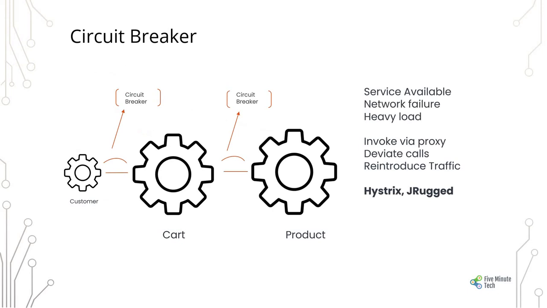Next we have circuit breakers. In certain cases we get services not responding. In those cases the circuit breaker comes into the picture, where service non-availability or network failure due to heavy load is taken care of. We invoke it via a proxy, we deviate the call through the circuit breaker, and when things start coming back on track, we reintroduce the traffic to the main services. It could be implemented through Hystrix and JRugged.